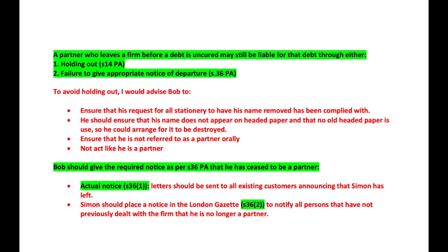Write down everything you know about how to avoid holding out and apply the facts as best as you can. So the other way that a partner can be liable for debts incurred after leaving the partnership is failing to give notice. So I've set out the law in green. Actual notice needs to be given under 36(1), and a notice in the Gazette needs to be provided under 36(2). And then again, I've applied the facts clearly there as much as I can in red. So I hope that's really clear about how you should set out the law and then apply the facts.